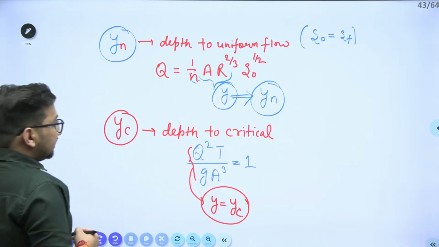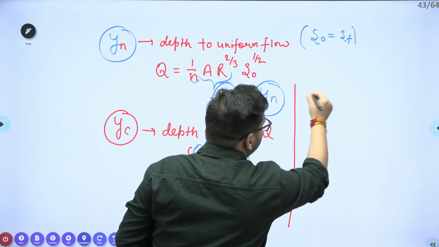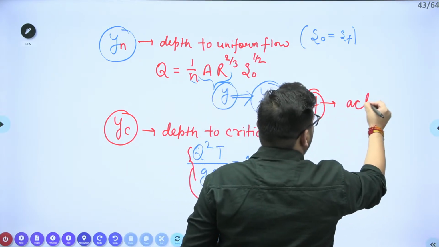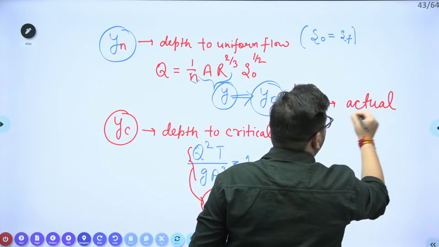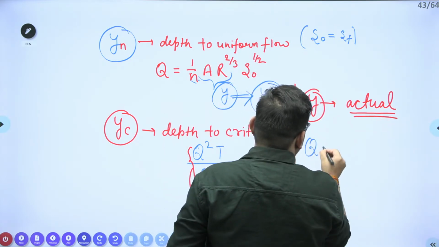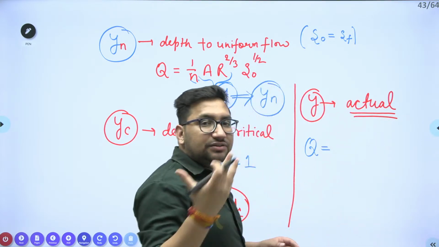Now the third depth which we need to calculate is the actual depth. Either this actual depth can be given to you, or in this particular discharge formula, this Y is related to your actual gradually varied flow.